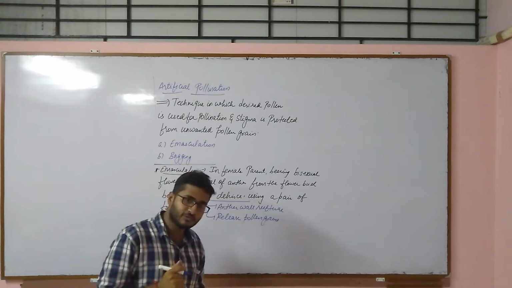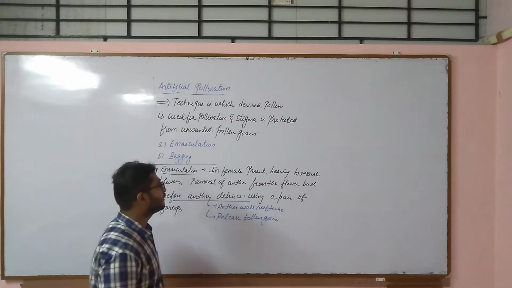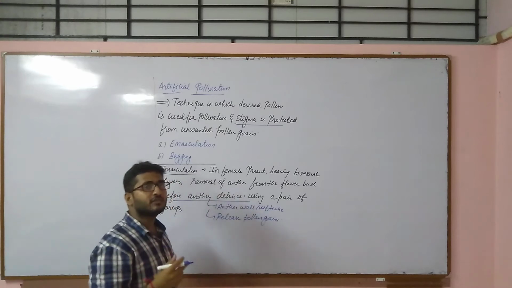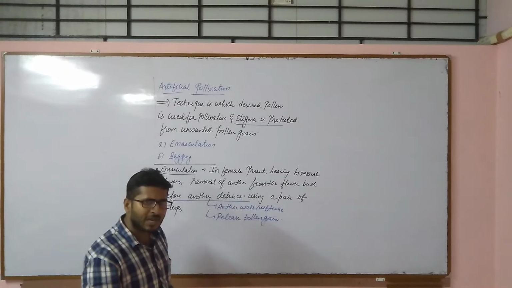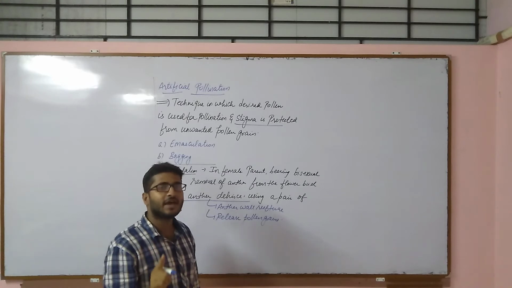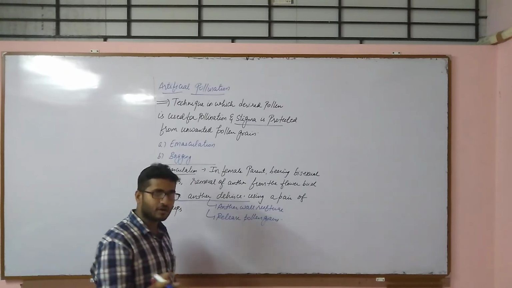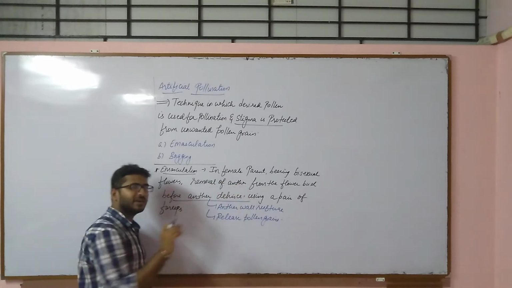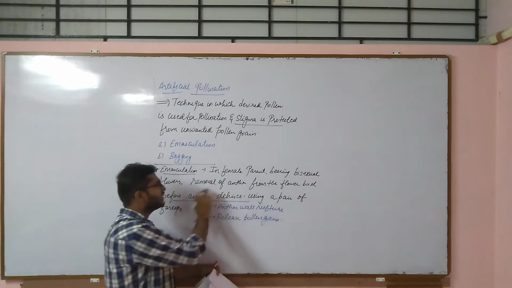That is, the pollen tube will be formed and the fusion of the male as well as female gamete will take place. So what are we preventing? The stigma from receiving the unwanted pollen. How? By removing the anther. That is, if we are removing the male part, that particular stigma will receive only and only pollen from the other flower of another plant body. So it is basically done in the female parent bearing the bisexual flowers, and within that bisexual flower what we are doing simply is removing the anther.